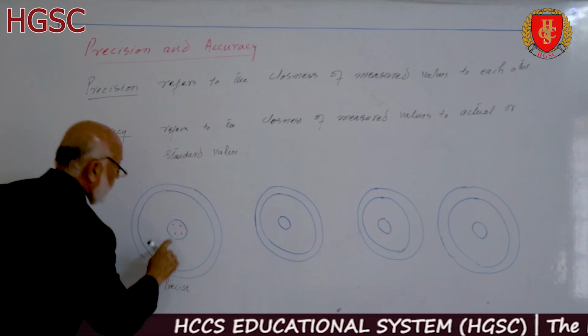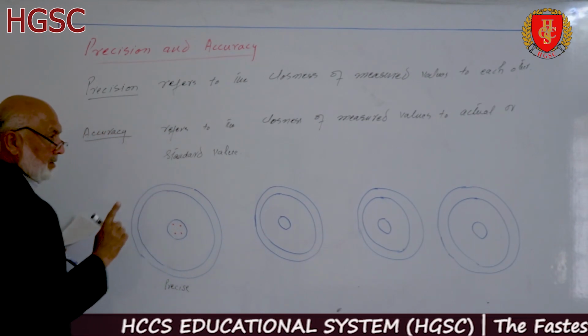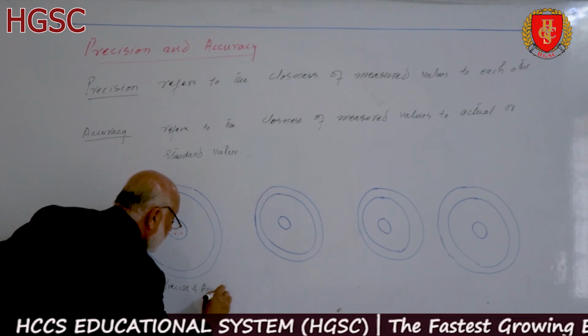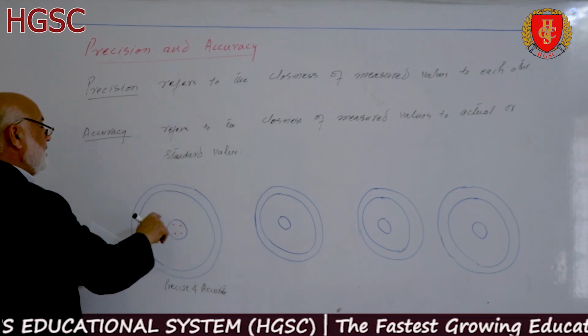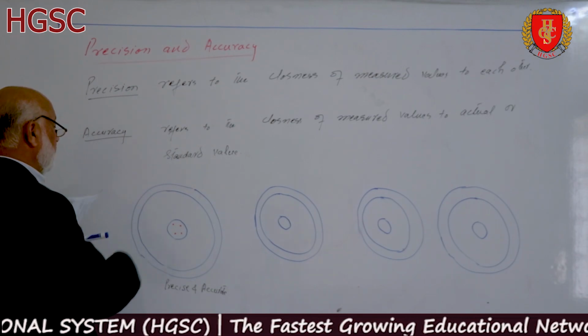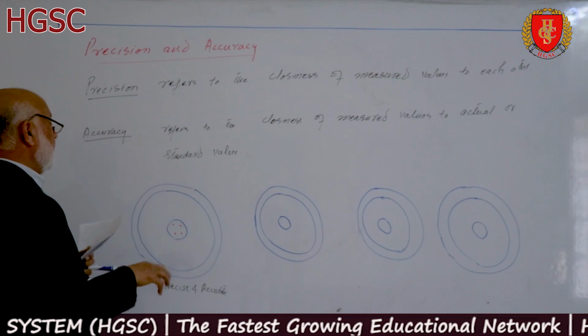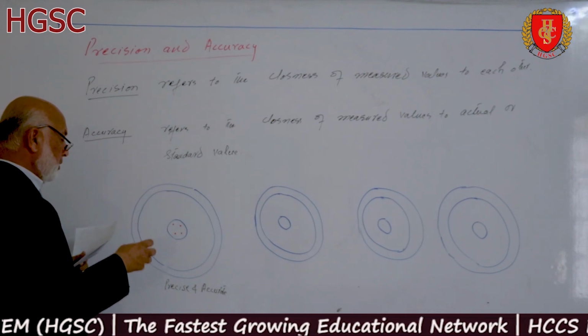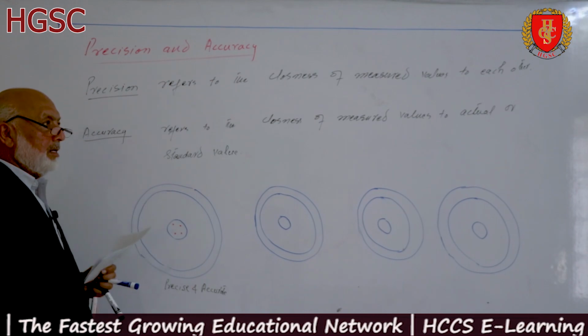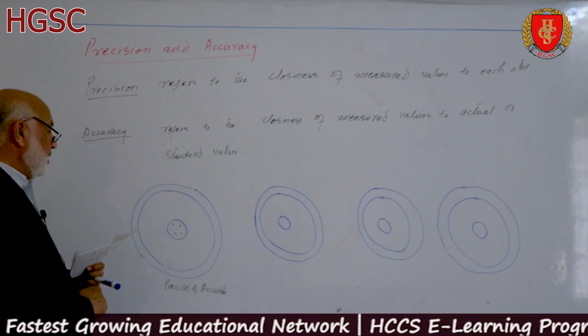Precise, that these are very close to each other, and accurate because these are within the bull eye. So the measurement is very precise as well as very accurate.